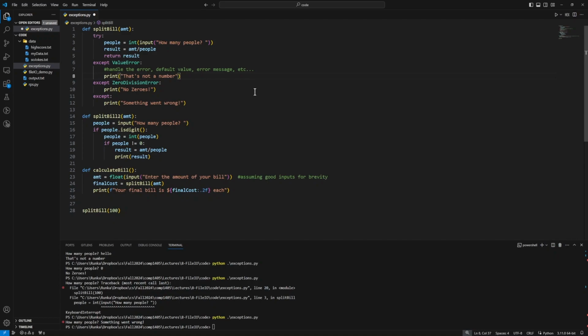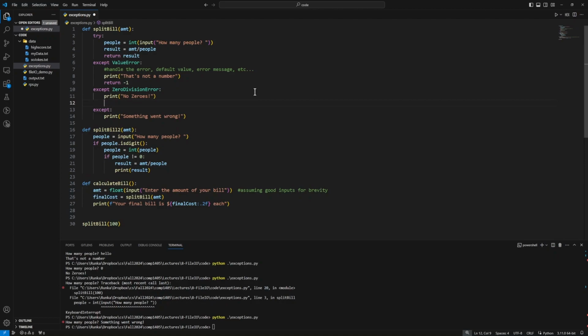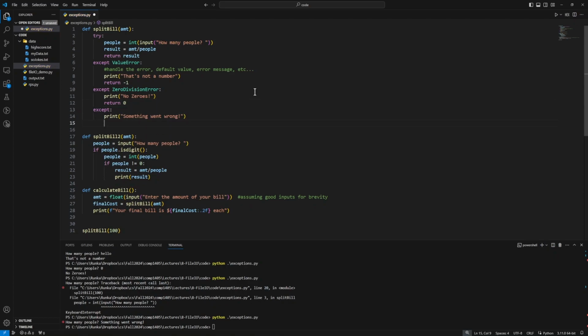In the case where they gave us a bad value, we'll say return -1. We can have a different value for different types of errors. So for example, if someone divides by 0 people, you had 0 people there, each person owes $0. Doesn't matter how much money was charged to the table, no one's sitting at the table, then no one has to pay anything. So it makes sense in this case to return 0, for example. And in all other cases, we'll just say return -1 as a symbol that this code didn't work correctly.